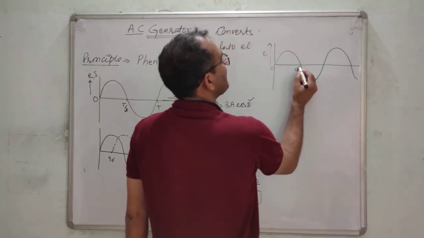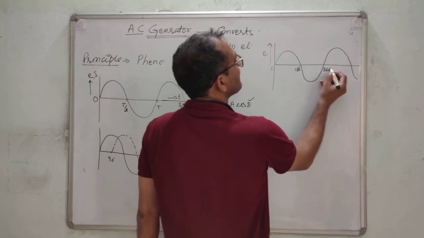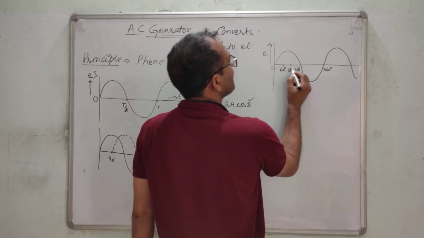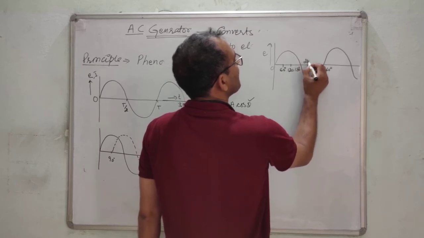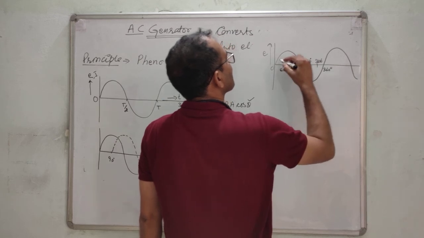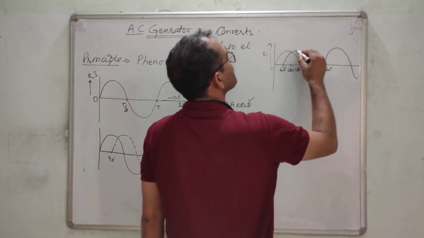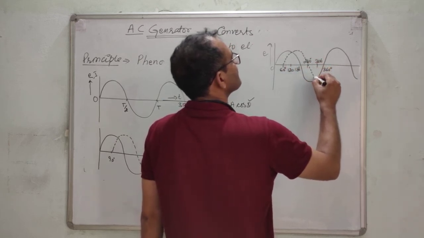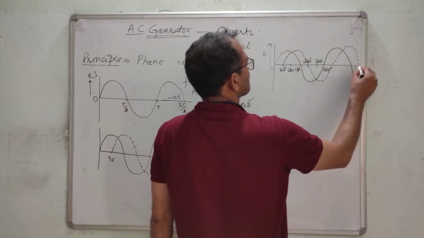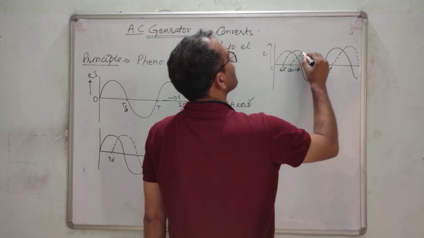This is 180 degrees, this is 360 degrees, this is 60 degrees, this is 120 degrees, this is 240 degrees, this is 300 degrees. One phase is like this, the second will be like this, the third will be like this.